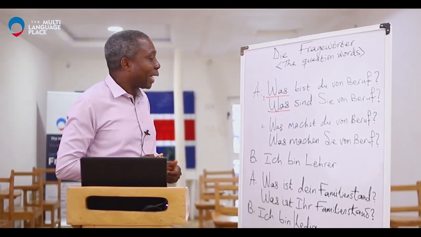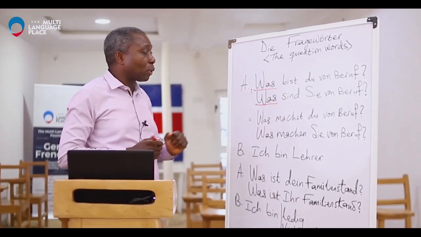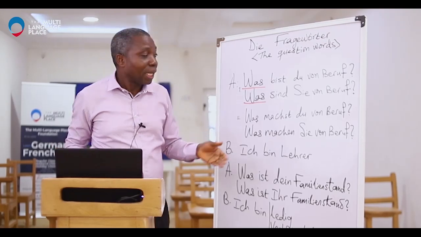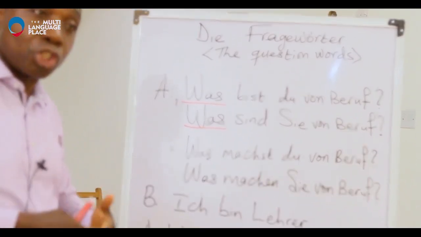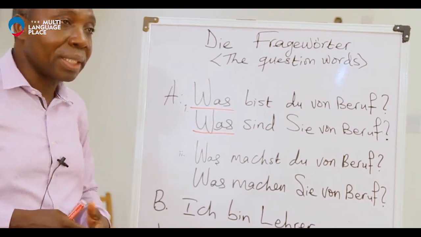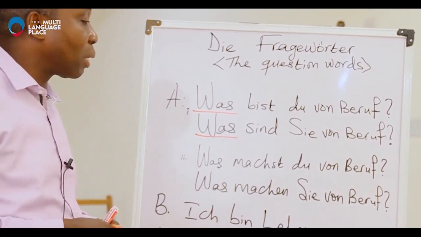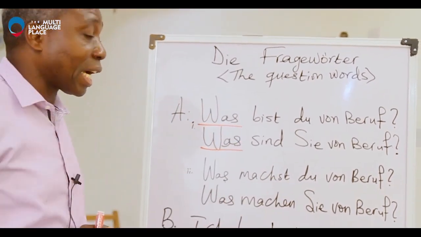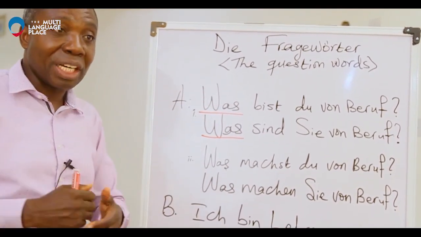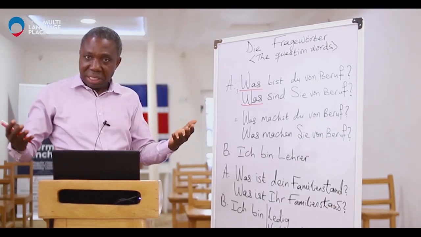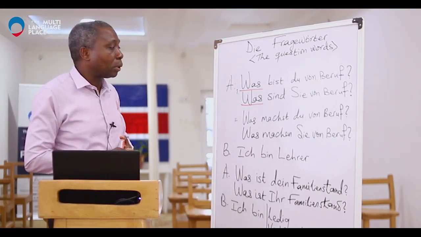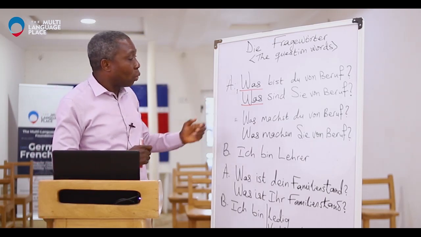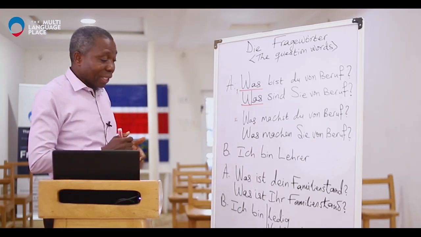Very good. As we have been talking about informal and formal, the two of them mean the same thing. The meaning is, what is your occupation? The informal one is when you are talking to somebody you are familiar with. The formal one is when you are talking to somebody you respect, you want to create a gap between you and the person, or somebody older than you, or somebody in a higher level of occupation than you, someone you are not familiar with. Then we come to the second one, which is still making use of was.